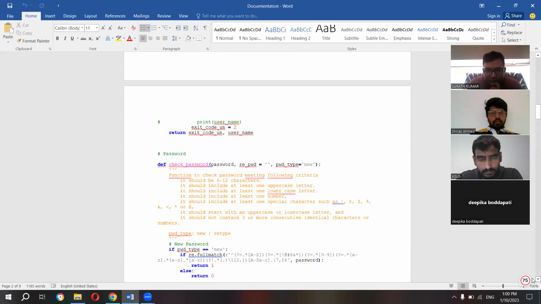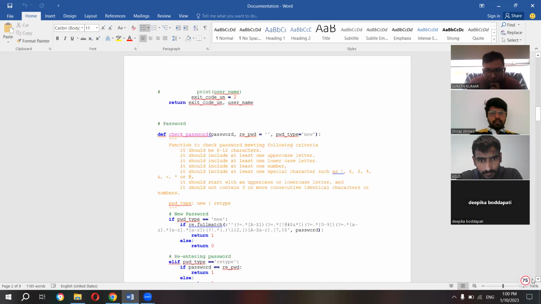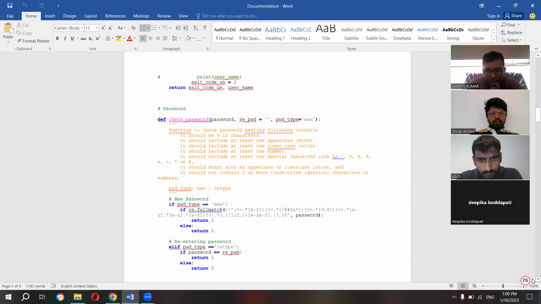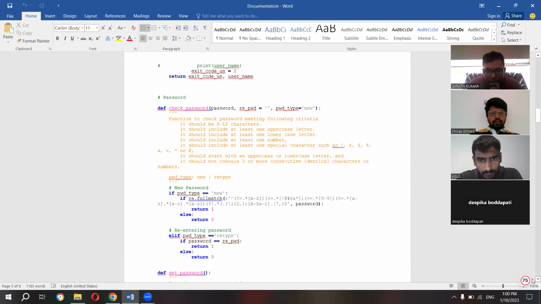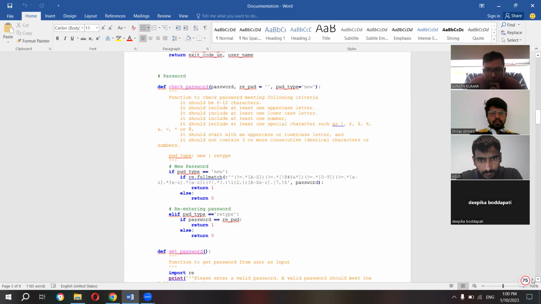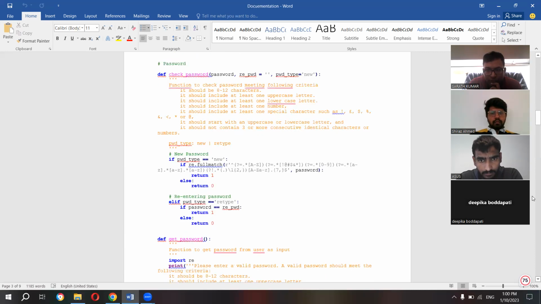Next, our password requirements. These are the 7 conditions for the password requirements. Based on the requirements of our password, if the password type equals new, then we use the if and else method to return the statements.